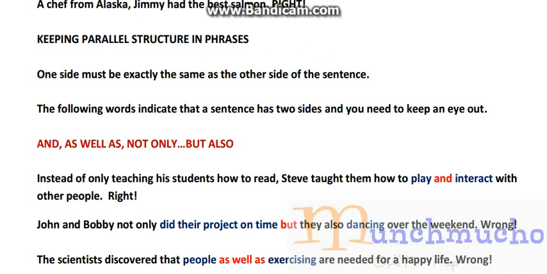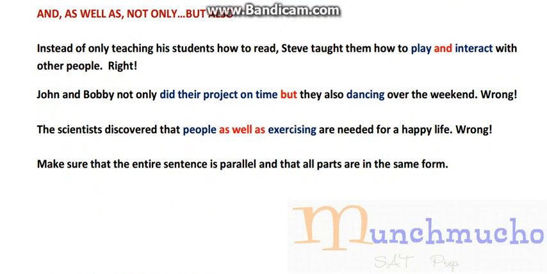So the following words indicate that a sentence has two sides and that you need to keep an eye out to make sure that the parallel structure rule is met. We have the following things: and, as well as, not only, but also. So if we have these three things, we know that the sentence has to have a parallel structure, that both sides of the sentence have to be the same. So let's look at an example right here.